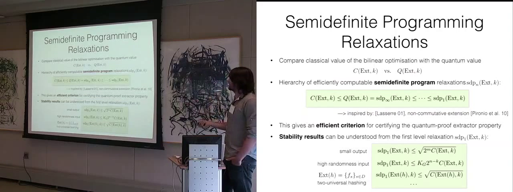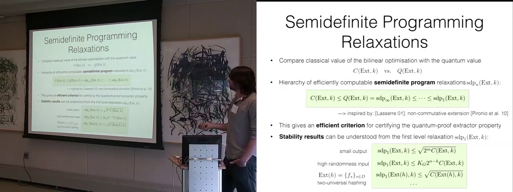Yeah, this is kind of an extension of what was mentioned in the last talk, where it was said that if you have a 1-bit output extractor, it's stable. So here you can put in more, like 2 bits or 3 bits, just a small output. Okay, then there's the second generic bound one can get from the SDP relaxation.